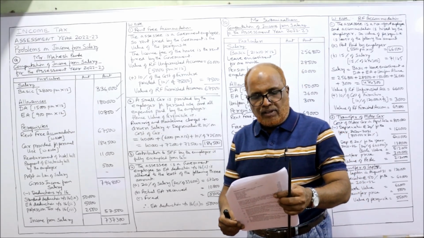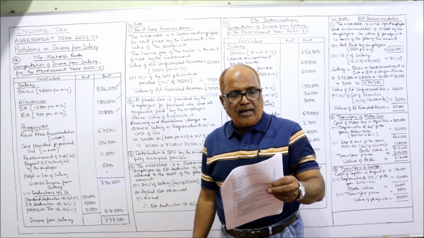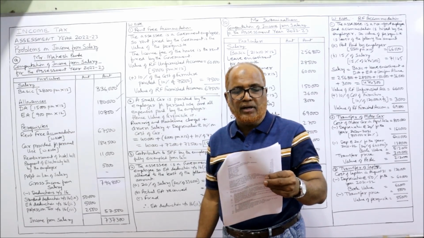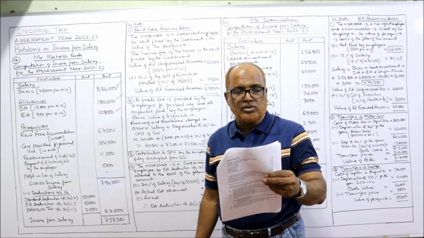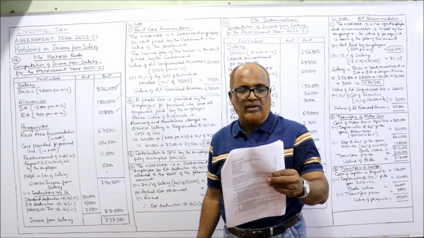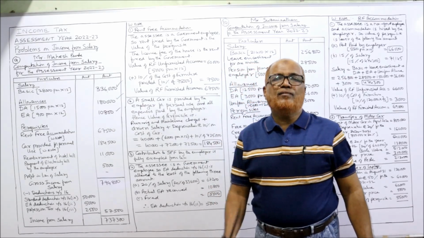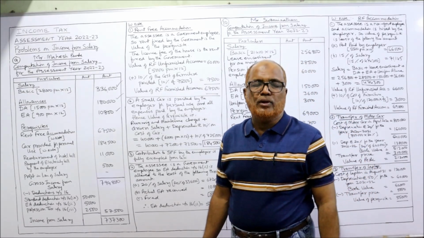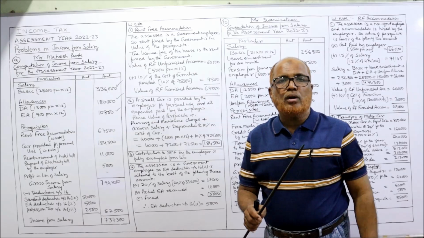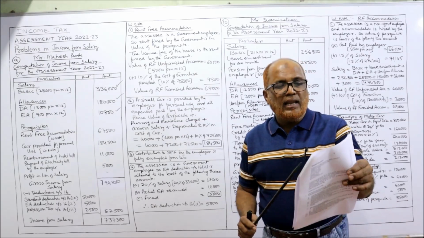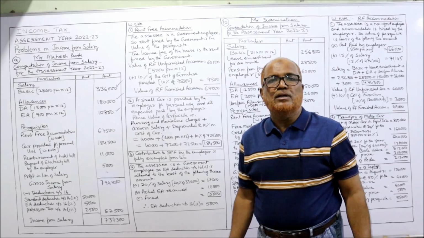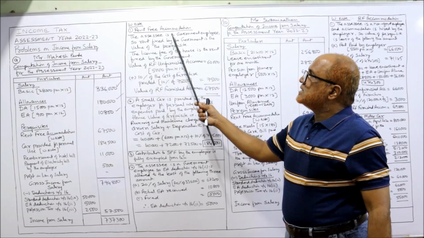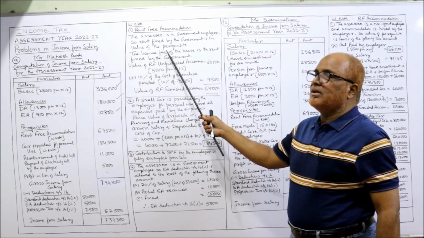Now he is provided with rent-free accommodation in Gaya, the place of work, and according to the notification issued by the state government, the license fee of the house is 5,000 per month and furniture costing 75,000 is provided. Rent-free accommodation: first of all, the assessee is a government employee. So rent fixed by the government is the value of the perquisite. The license fee of the house, 5,000, is the rent fixed by the government.